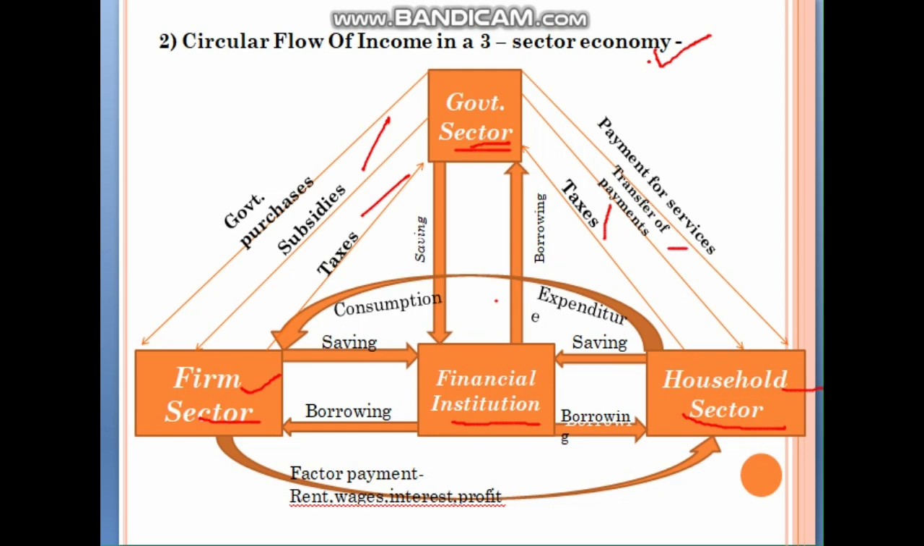So now you will ask, what is a transfer payment? A transfer payment is a payment made or income received in which no goods or services are being paid for, such as a benefit payment, or you can also call it a subsidy. Then the government sector purchases from the firm sector and pays for its services to the household sector.